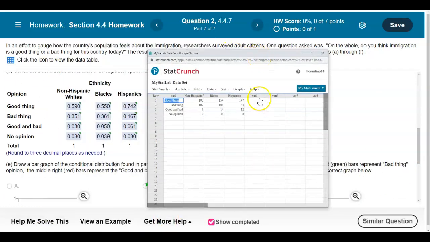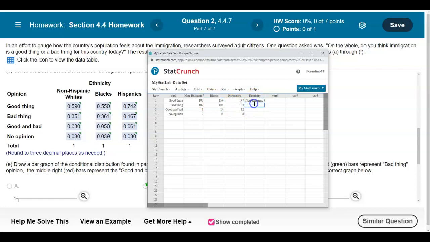Okay, so our columns are now going to become the following. Well, first, we're going to create our rows. So our rows is going to be the ethnicity. So we're going to call this ethnicity. Okay, so we have non-Hispanic whites here.